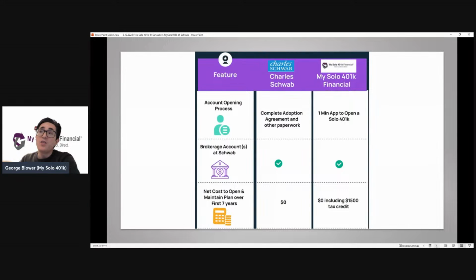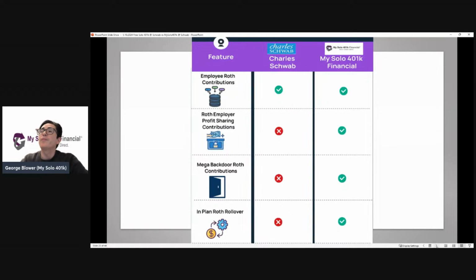But that cost is going to be offset by the fact that, again, setting up our plan is going to make the self-employed individual eligible for $1,500 in tax credits. So it's $500 per year over the first 3 years, which is going to more than cover all those fees to set up the plan with us for the first 7 years.